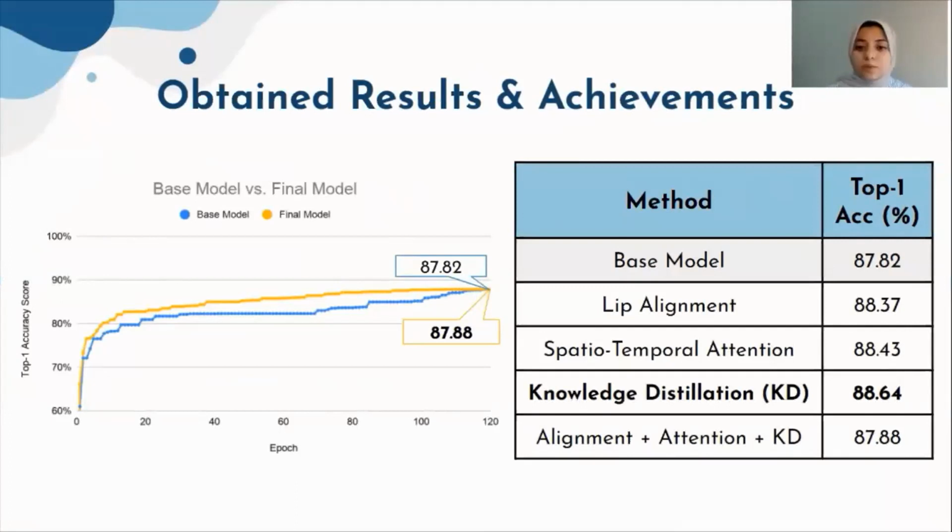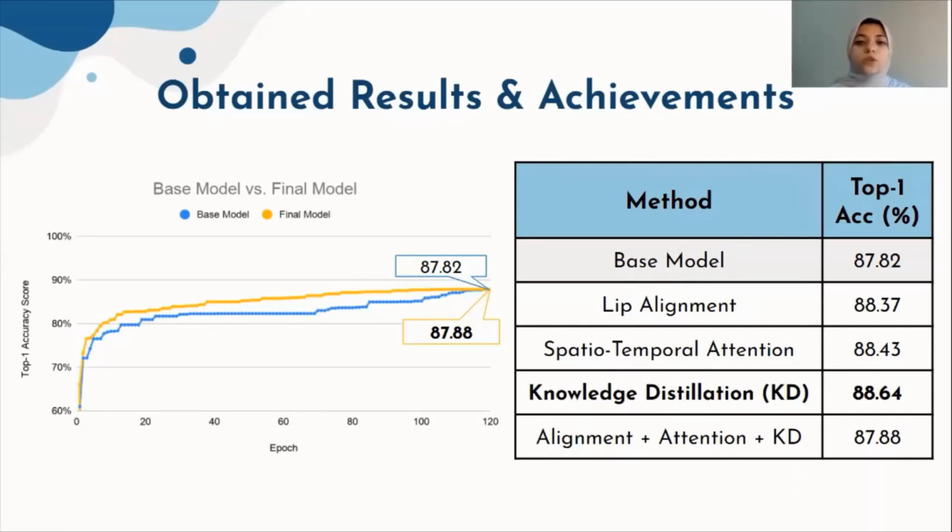And as we can see in the table, our 3 contributions independently managed to achieve an accuracy score that is noticeably better than the base model, with the KD model achieving the best accuracy score and setting a new benchmark for the LRW dataset that is equal to 88.64%, which validates our initial hypothesis, and that's what our first paper submission was mainly about. And in the integrated model, the architecture was performing noticeably better than the baseline, as we can see in the following graph.